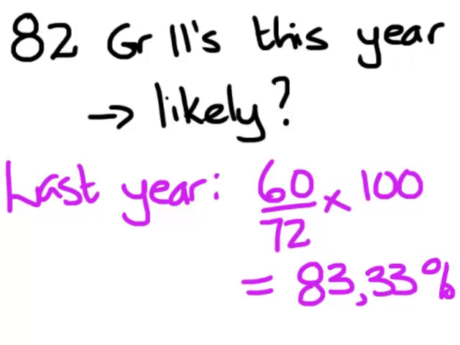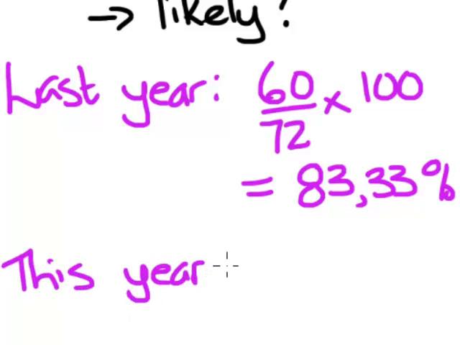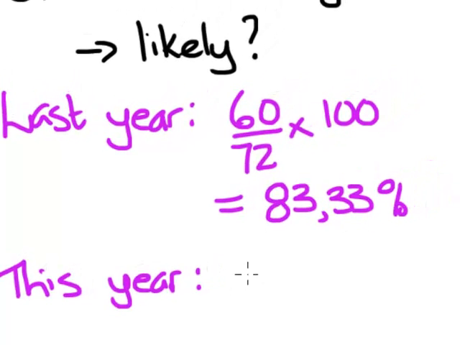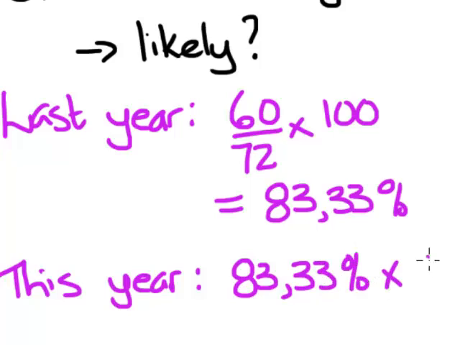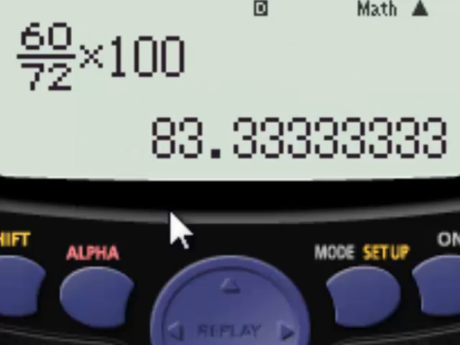Now, what's going to happen this year? What we do is we assume that the same percentage is going to take part. So we're now going to work out what 83.33% of 82 is, which is how many grade 11s there are this year. Now I'm going to use the full amount that I've got here to get the most accurate possible answer.